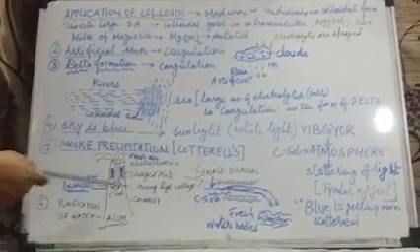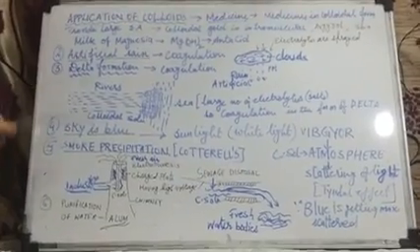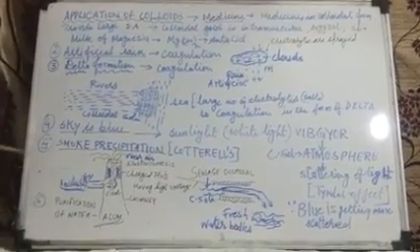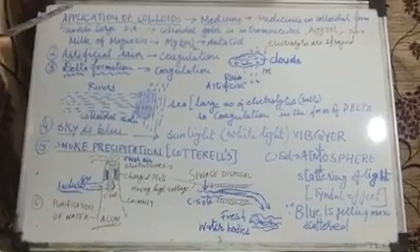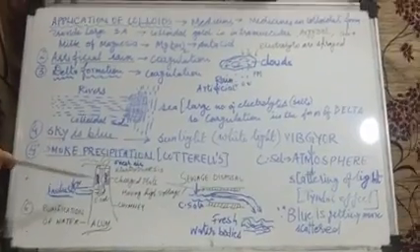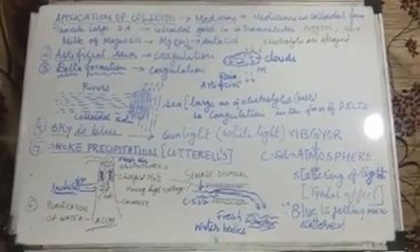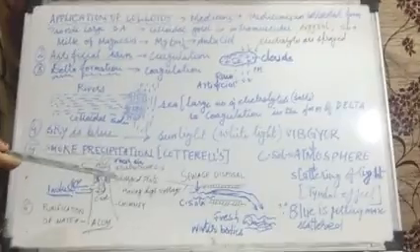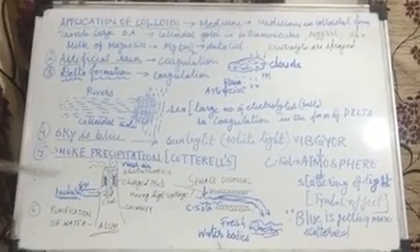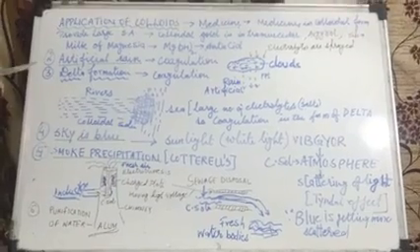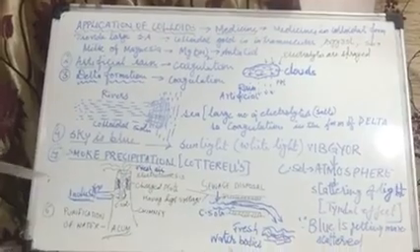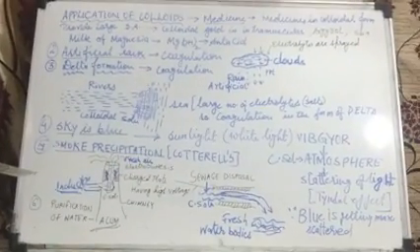So in this way, I have taken important applications, friends. Many more are given there. Just go through it. If you are able to understand these applications, that means you will be able to understand the others also which are given in the book. So do it nicely, students. And I have given you some questions related to surface chemistry that also you have to do in your fair copy, students. Okay, students. Thank you.